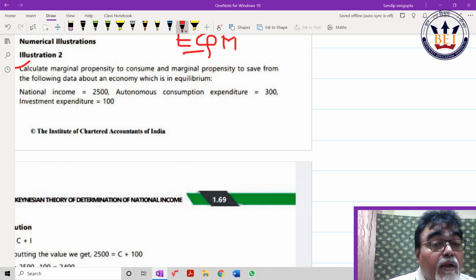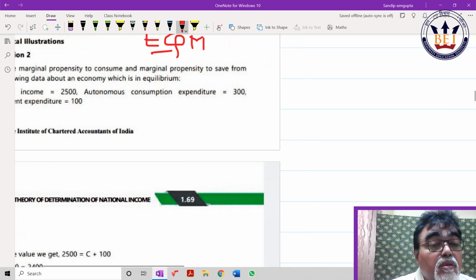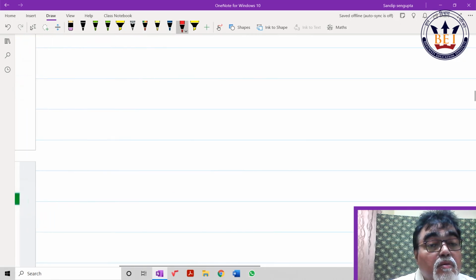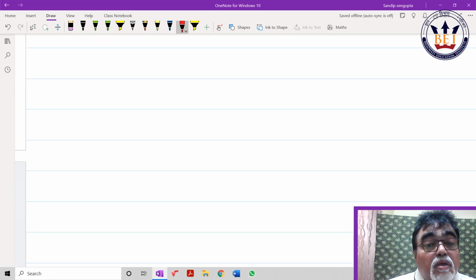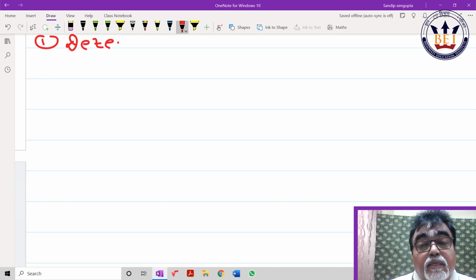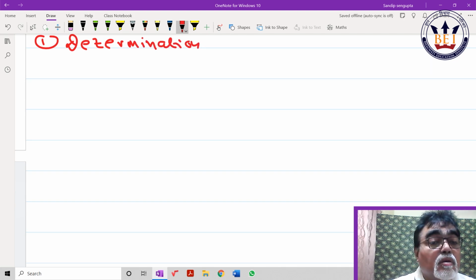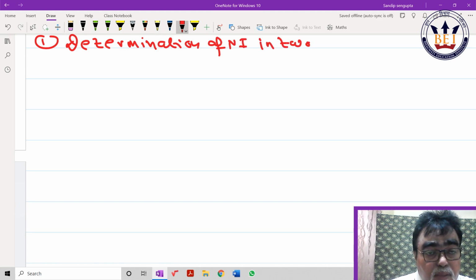Take your copy and write down. Determination of national income in two sectors. Y is equal to C plus I. Y is supply, C plus I is aggregate demand.